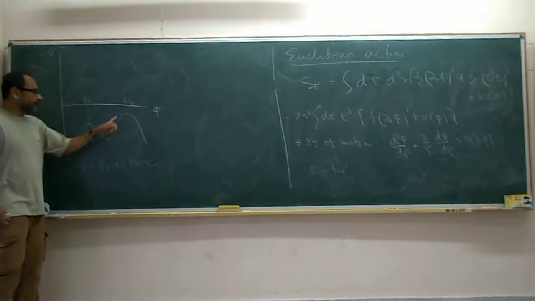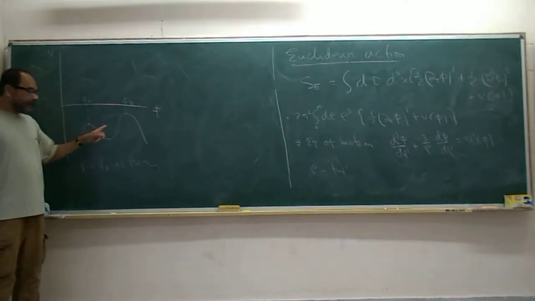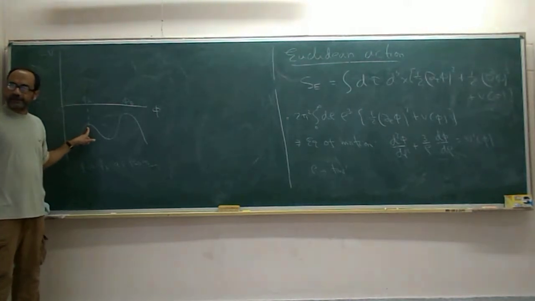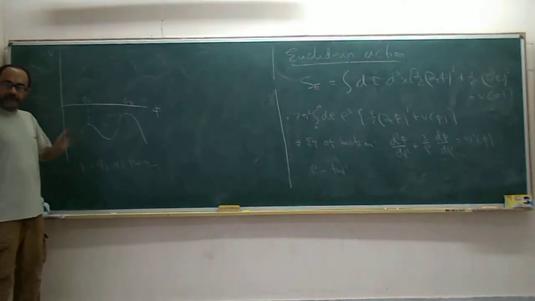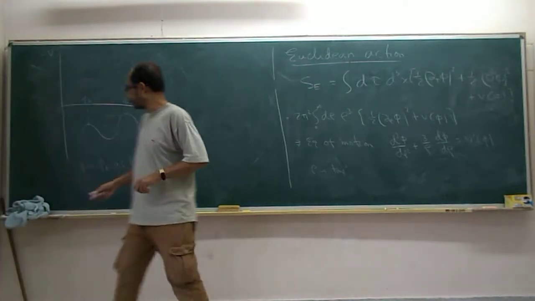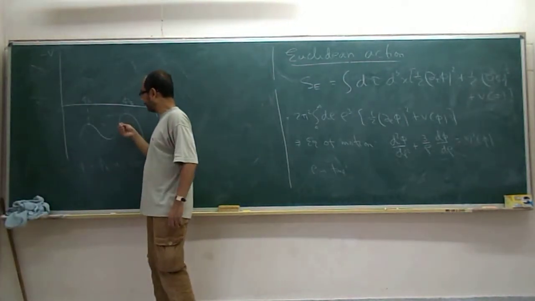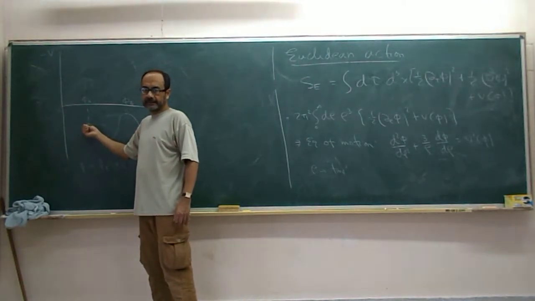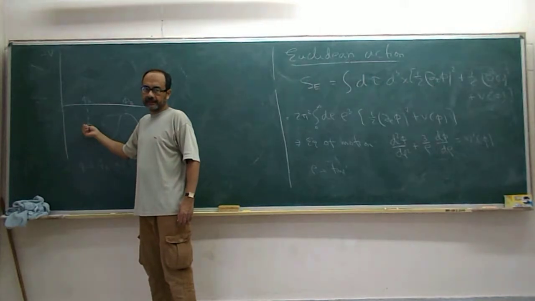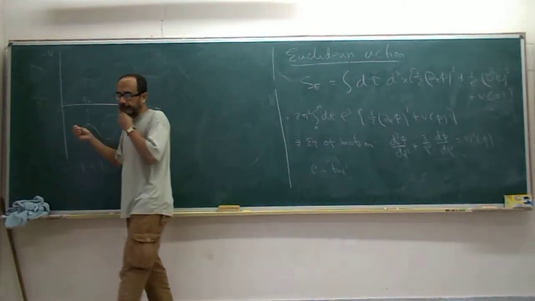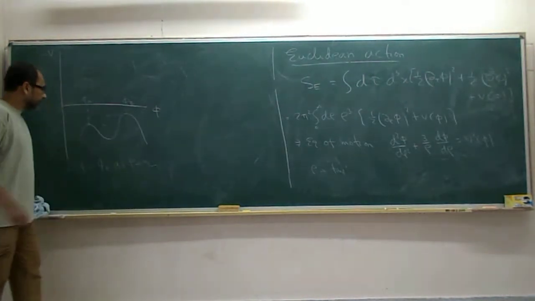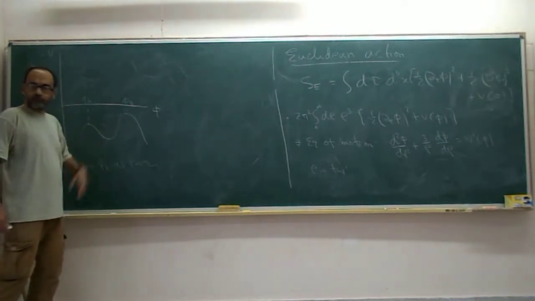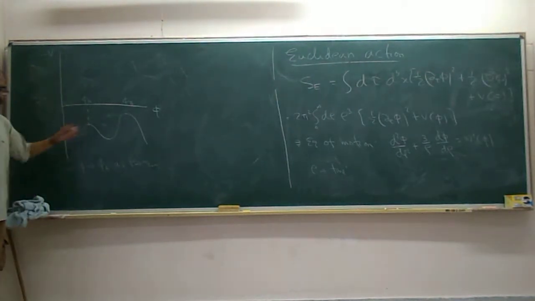Now let's think of this as the motion of a particle. We want the particle to approach phi a as rho goes to infinity, as time goes to infinity. What kind of a motion is this? You have to start from somewhere on this end and it will eventually roll up there. Is this clear? At rho equal to 0, we have to start from there and eventually send it there.